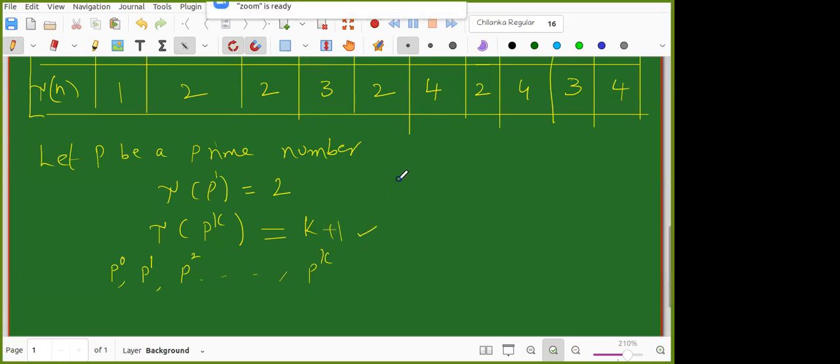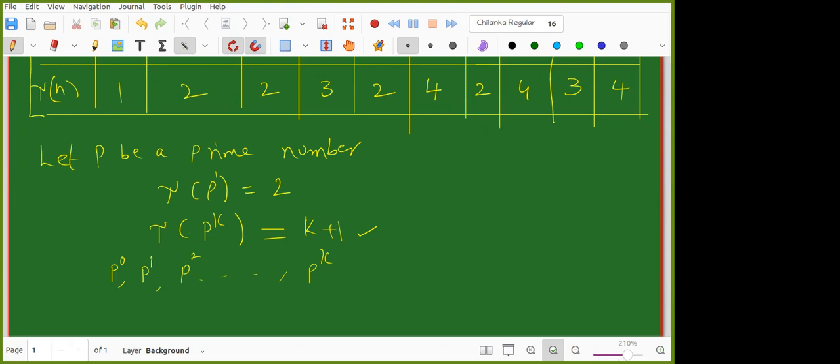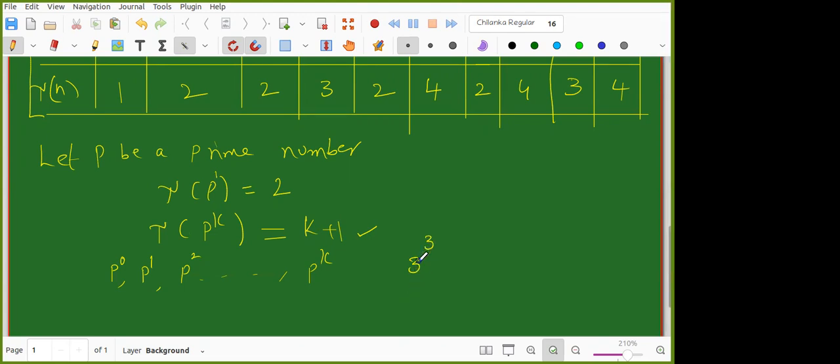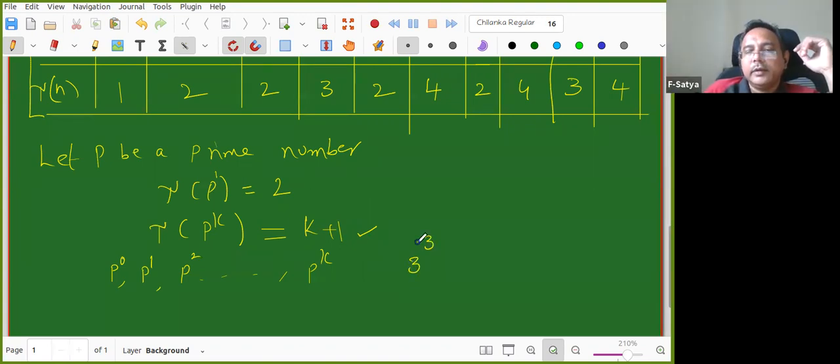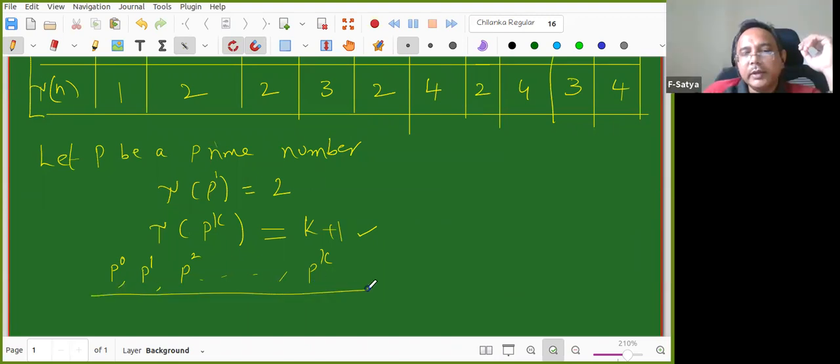Great. Now can somebody generalize for 6 and 10? Can you please explain the last part again? Kshiti, so for 3 power 3, what are the divisors? 3 power 0, 3 power 1, 3 power 2, and 3 itself, 3 power 3. How many are there? 4. Very good. So we have K plus 1 elements.